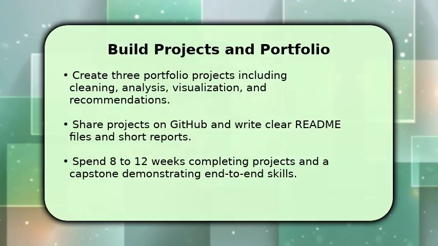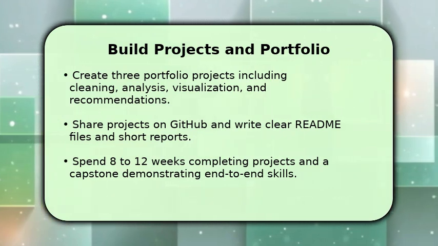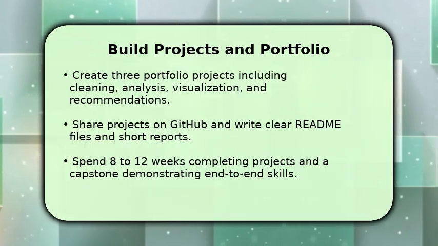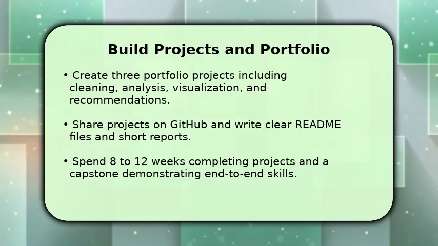Publish code and reports on GitHub with clear README files and short executive summaries for each project. Spend about 8 to 12 weeks developing these projects while seeking feedback. This practical evidence proves your abilities and accelerates your career.